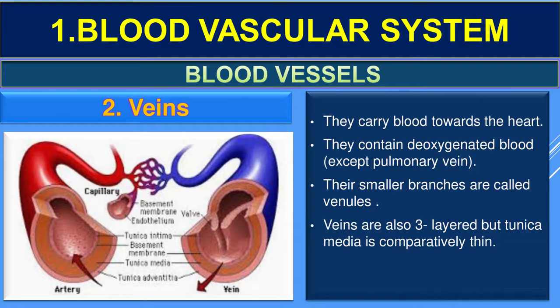Next we discuss veins. Veins carry the blood towards the heart and they carry deoxygenated blood except the pulmonary vein. Their smaller branches are called venules. Veins are also divided into three layers, but comparatively the tunica media is thinner than the arterial tunica media.